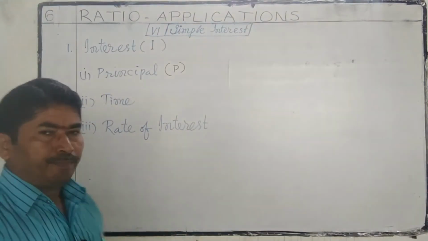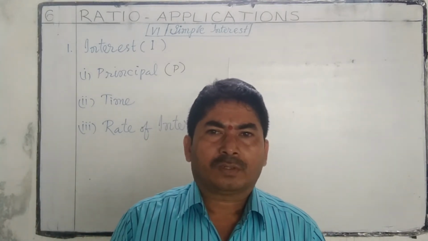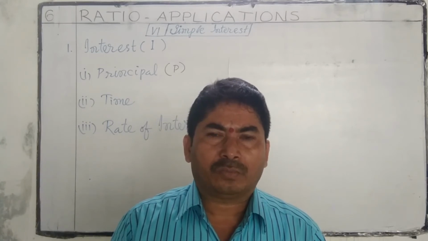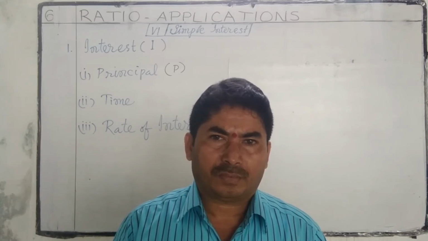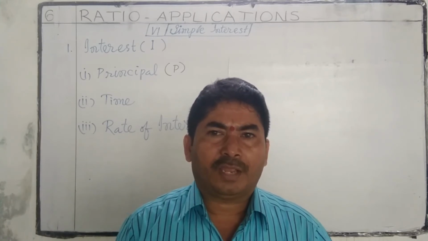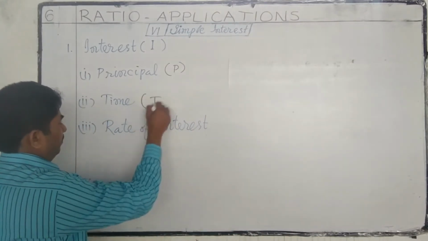Next, time. What is time? The duration from the date of borrowing to the date of repaying is called time, and time is denoted by the letter T.